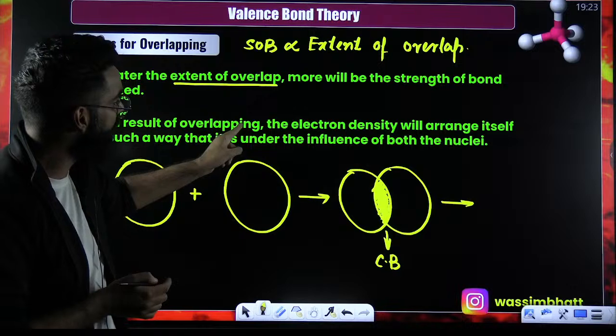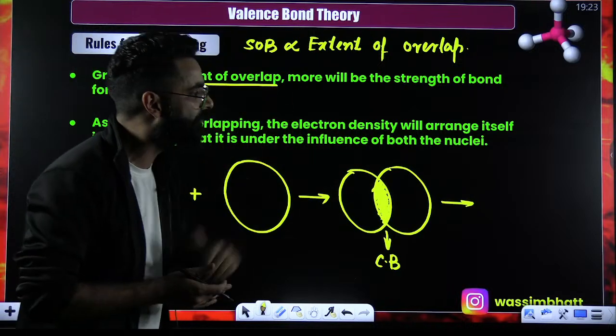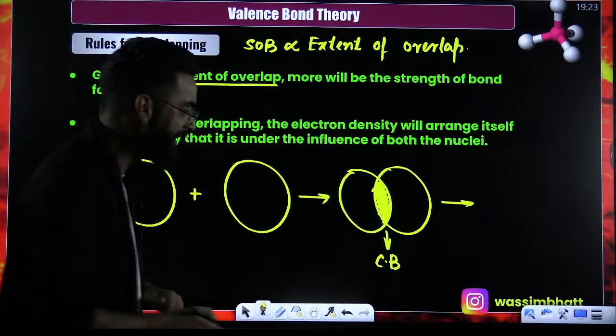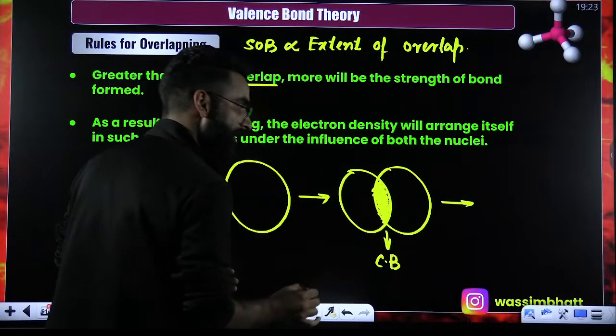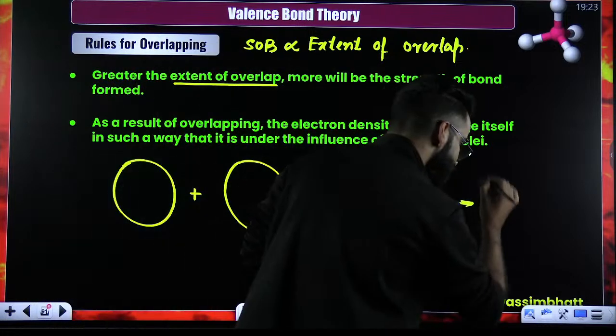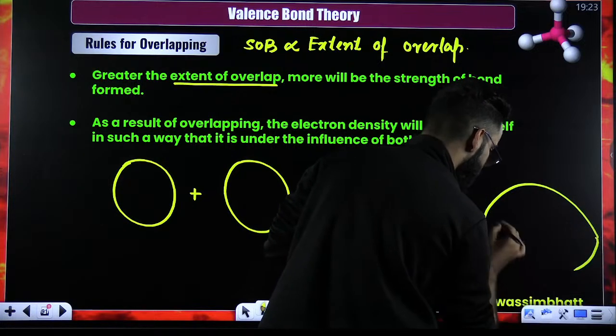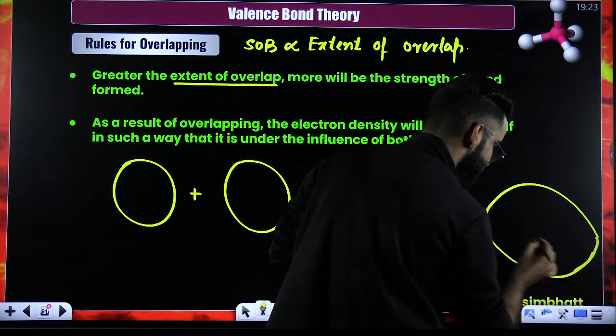As a result of overlapping, the electron density will arrange itself so that it is under the influence of both the nuclei. So the final shape over here, I'm going to represent like this.